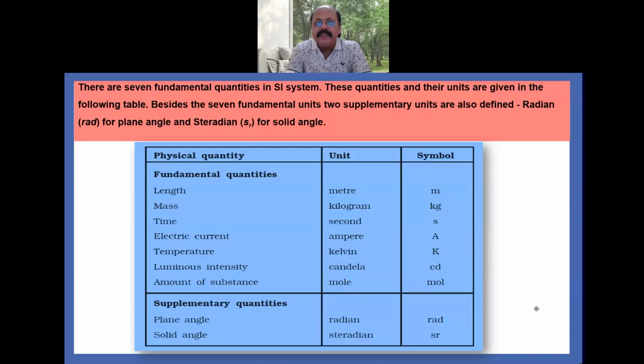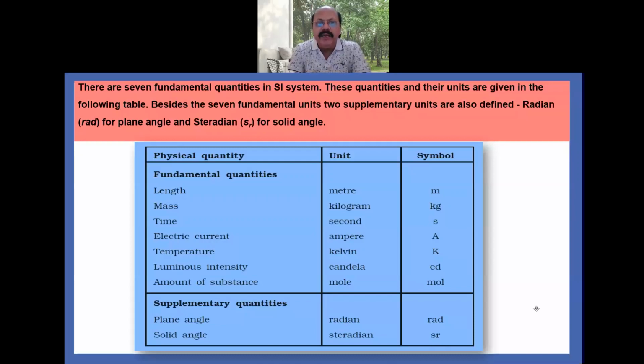Symbol is s. Fourth fundamental quantity, electric current, measured in ampere, symbol capital A. Fifth fundamental quantity, temperature, measured in Kelvin, represented by capital K. Sixth fundamental quantity, luminous intensity, measured in candela, symbol cd. Seventh fundamental quantity, amount of substance, measured in mole, symbol mol.